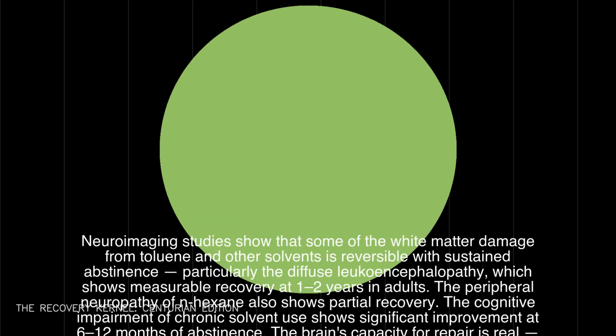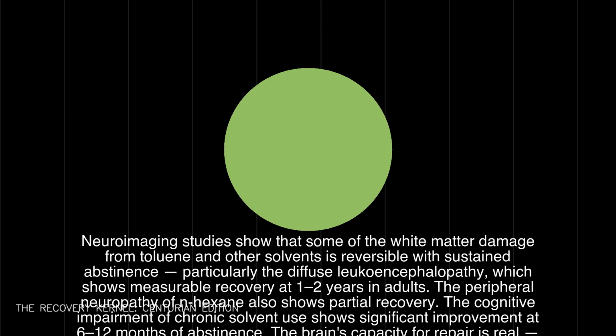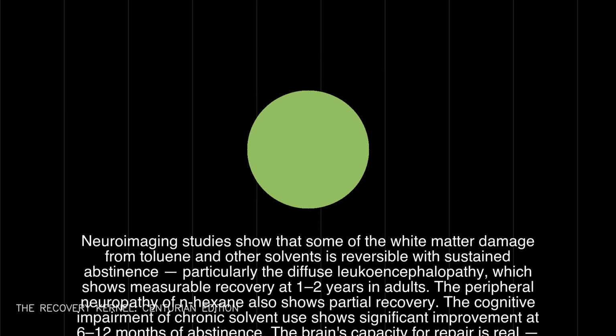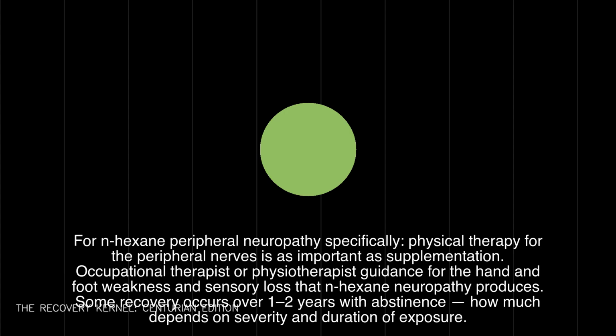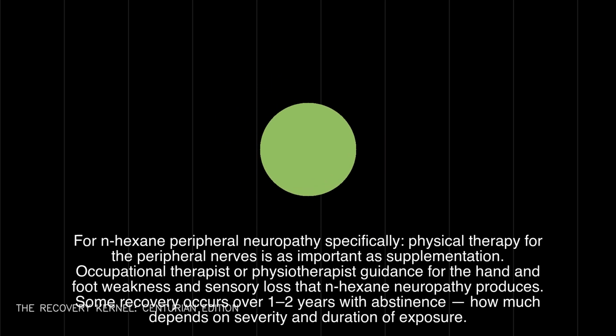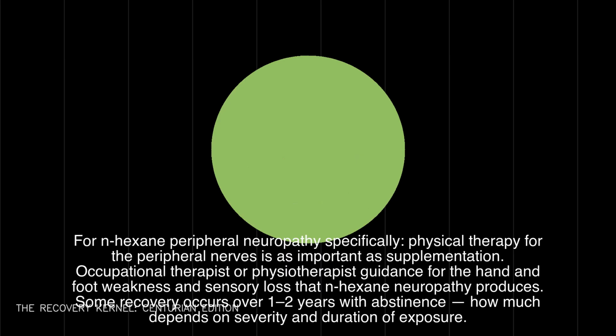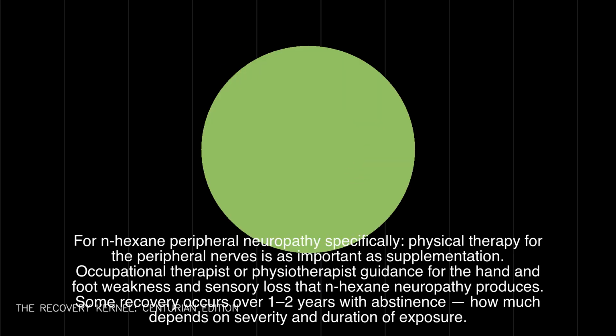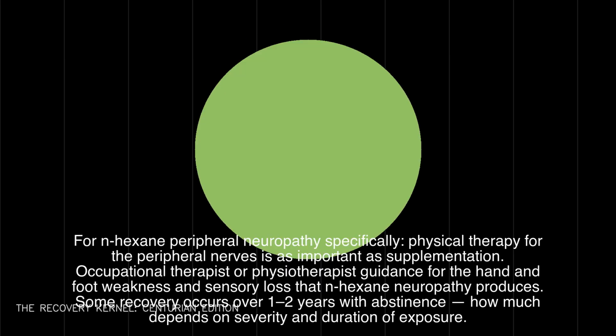For N-hexane peripheral neuropathy specifically, physical therapy for the peripheral nerves is as important as supplementation. Occupational therapist or physiotherapist guidance for the hand and foot weakness and sensory loss that N-hexane neuropathy produces. Some recovery occurs over 1 to 2 years with abstinence. How much depends on severity and duration of exposure.